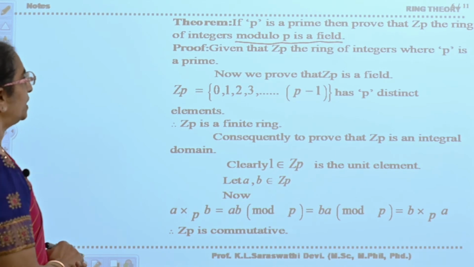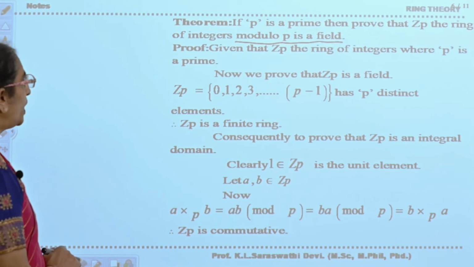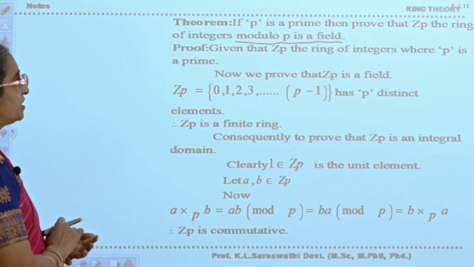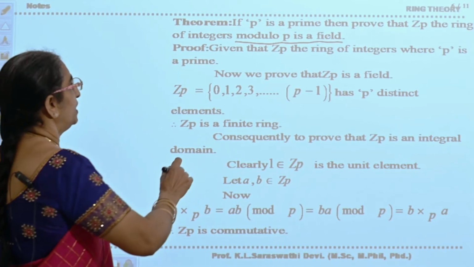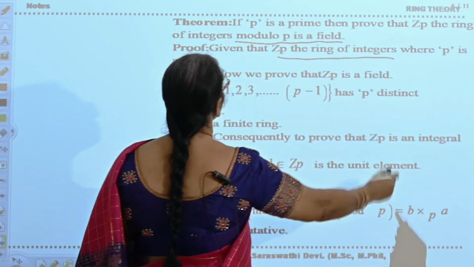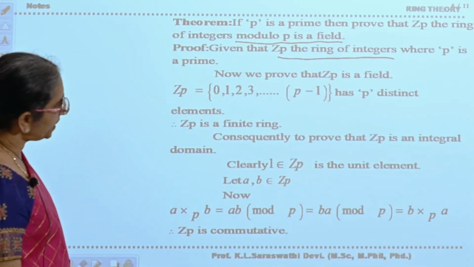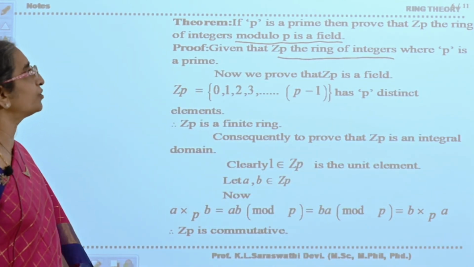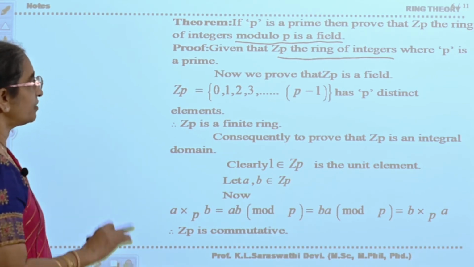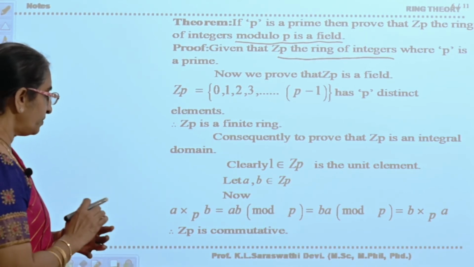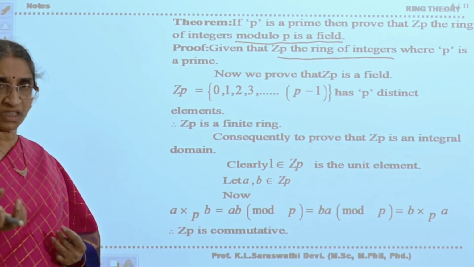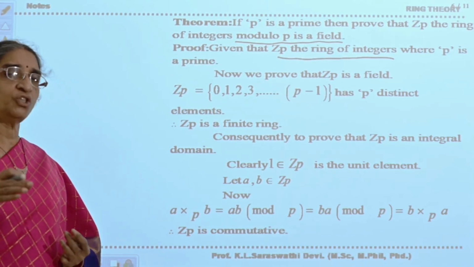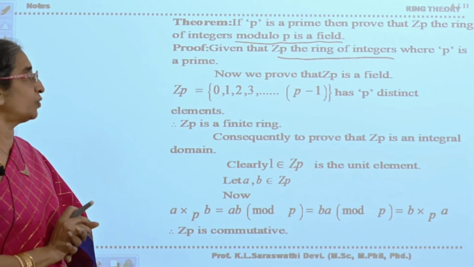Now take Z_p; you want to show it is a field. You are given that Z_p, the ring of integers modulo p, is taken and p is prime. Now you have to prove that Z_p is a field. Z_p is a field means it should be a commutative ring with unity and every non-zero element should possess its multiplicative inverse.